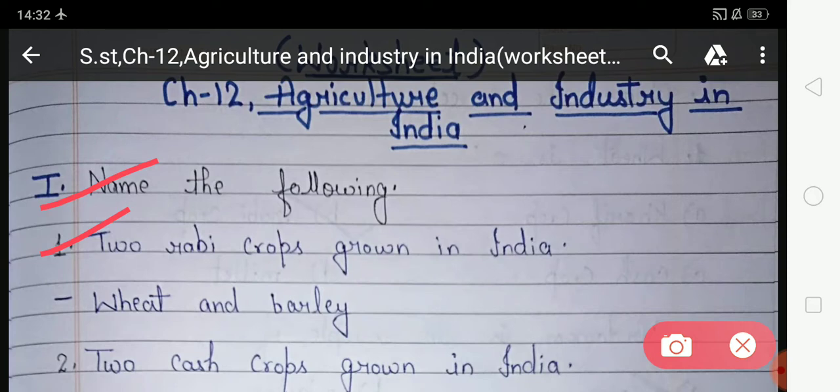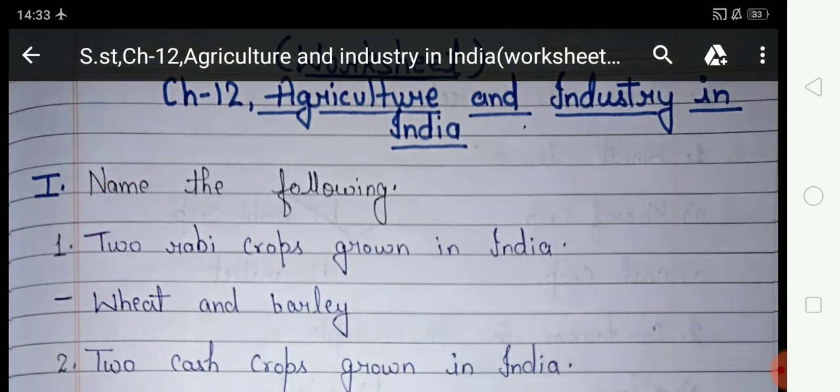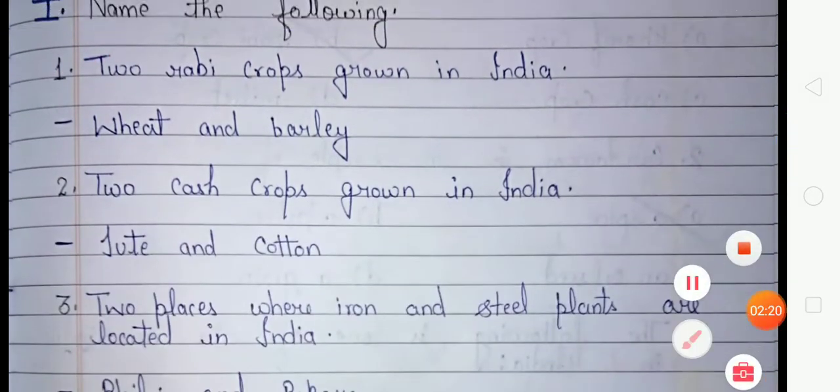What are rabi crops? Rabi crops are the crops which are sown in October and November and harvested in March and April. That is wheat and barley. Wheat and barley are rabi crops because they are sown in October and November and harvested in March and April. Now look at the second number.